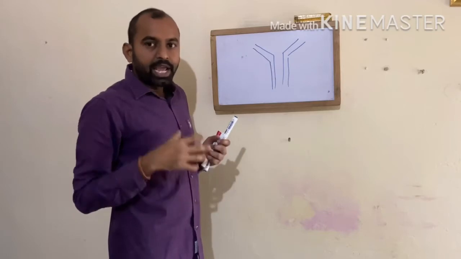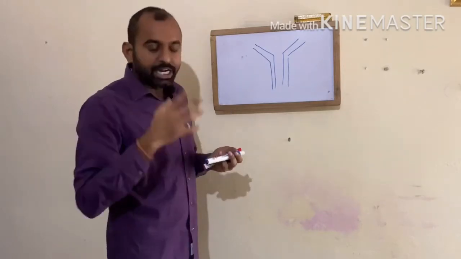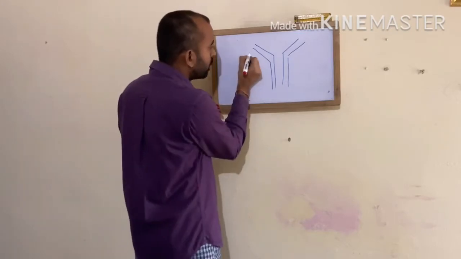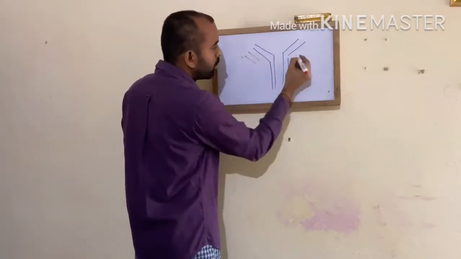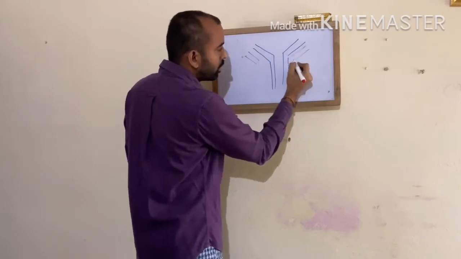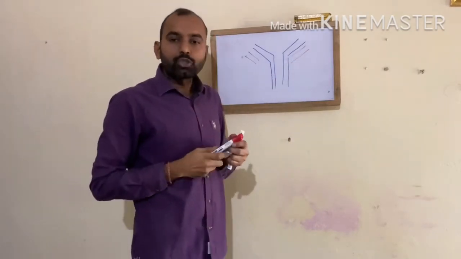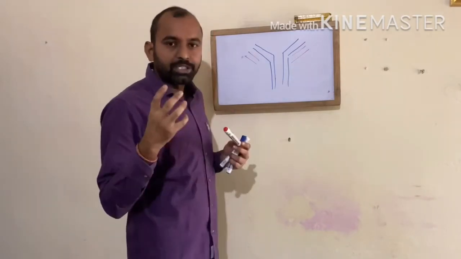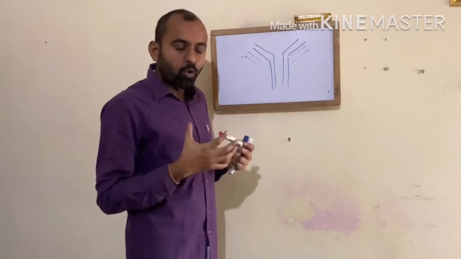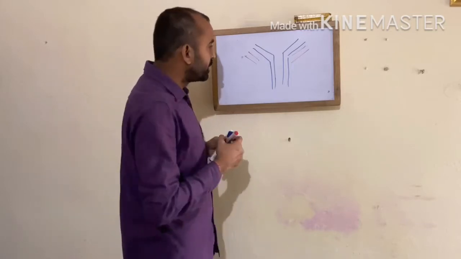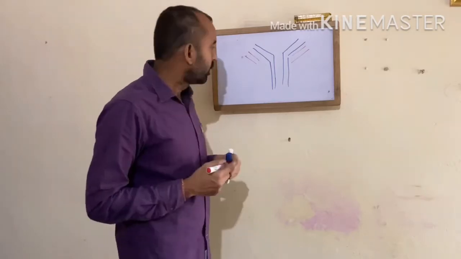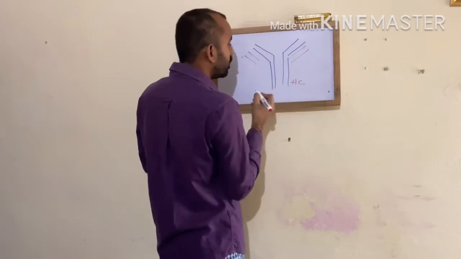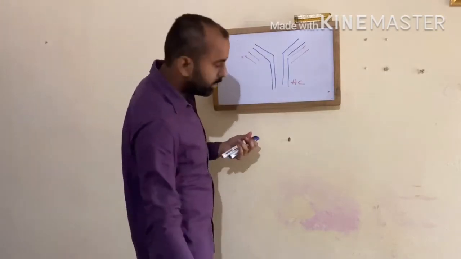It contains heavy chain and light chain. Almost all antibodies have similar heavy chain regions. That means there is similarity between two antibodies at the heavy chain region. So this is your heavy chain, and this chain is called the light chain.